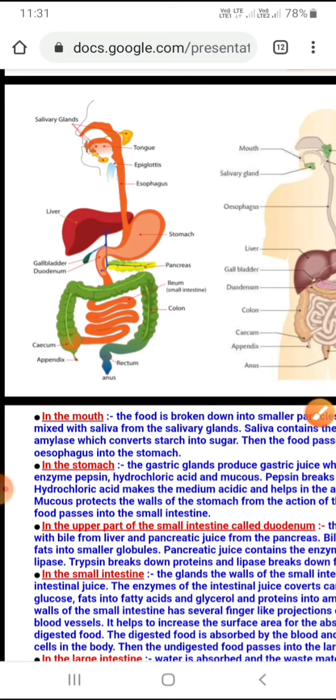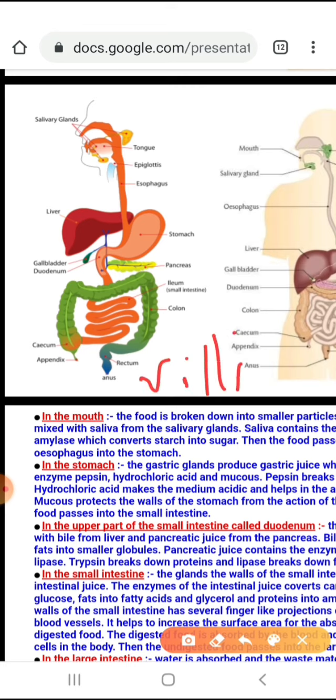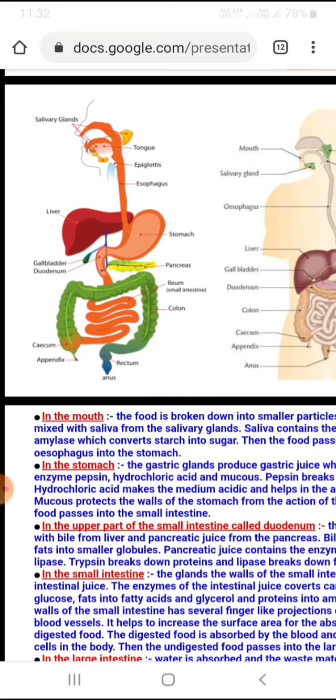Now the first part, duodenum, is almost a curved C-shaped structure. Jejunum is comparatively longer and much more coiled than the duodenum. And the last part, the ileum, is the last part of the small intestine, and it has numerous inner foldings to form villi, V-I-L-L-I. We will discuss this in the last part of digestion in the small intestine. So first we will begin with how the small intestine helps in the process of digestion.